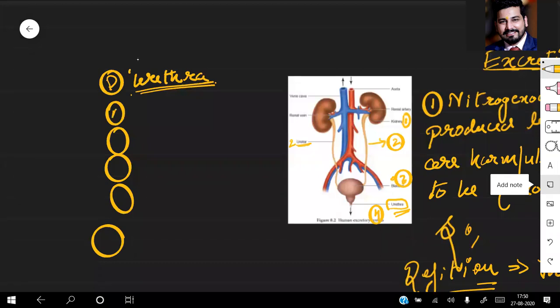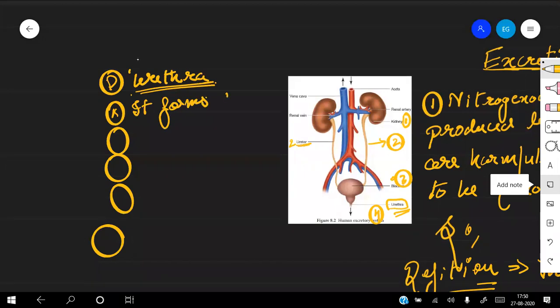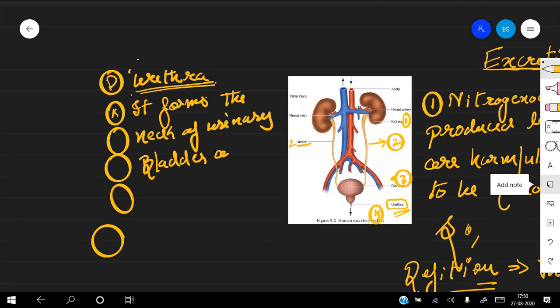Always remember, it forms the neck of the urinary bladder and opens outside. Outside where? Outside the body.